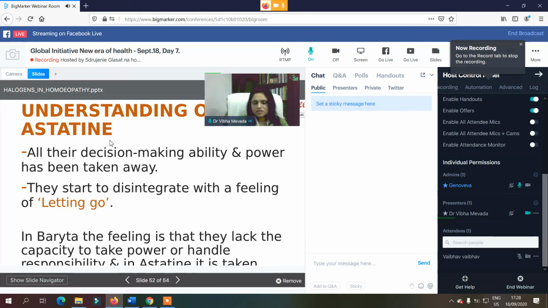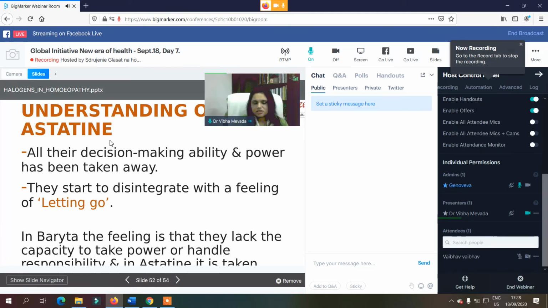They just want to let go. They start to disintegrate with a feeling of letting go. If we compare it with the row, in the periodic table the position of astatine is the 17th column and the 6th row.